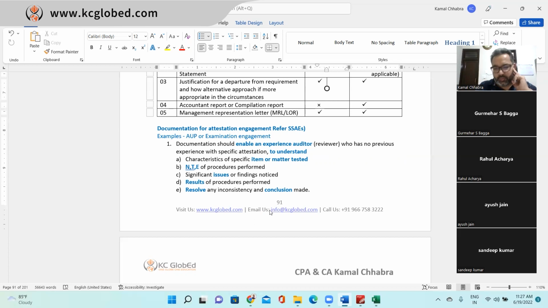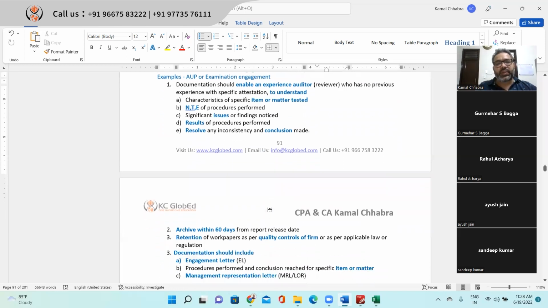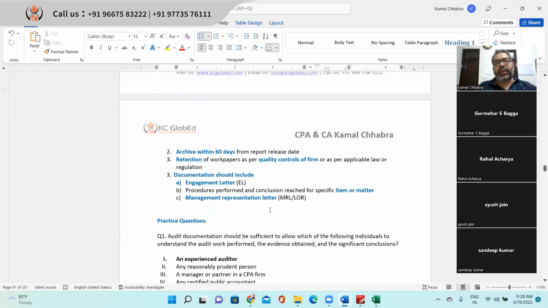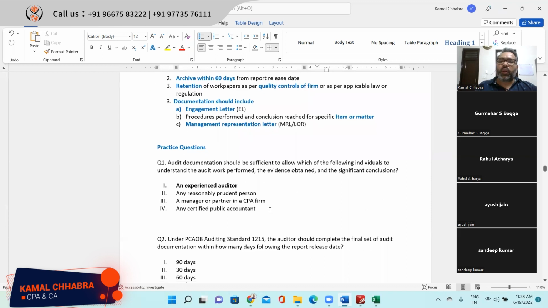extent of procedures you have performed, significant issues or findings if you have identified any, the result of the procedures performed, how you resolved any inconsistency, and the conclusion made. Right? So your documentation should be self-explanatory. And again, this should be archived within 60 days from the report release date, and retention should be as per the quality control standards of the firm or any applicable law or regulation.